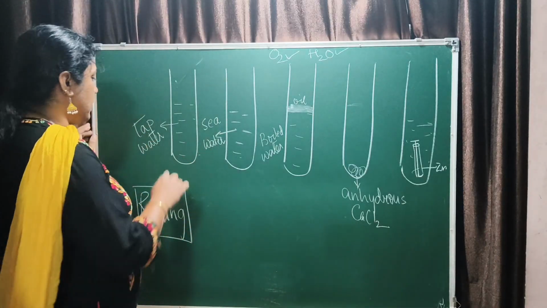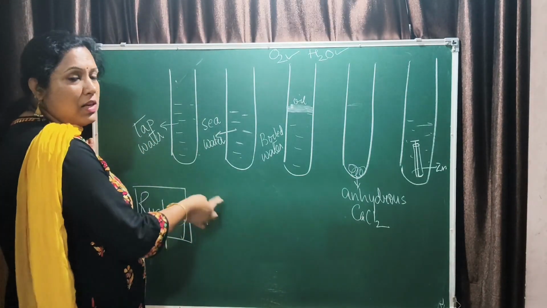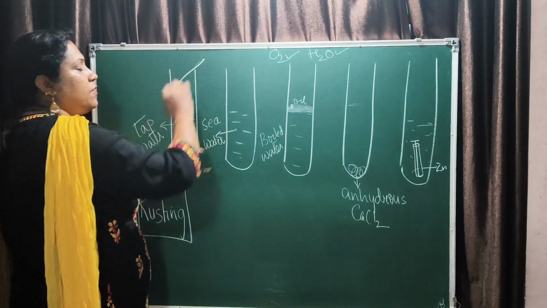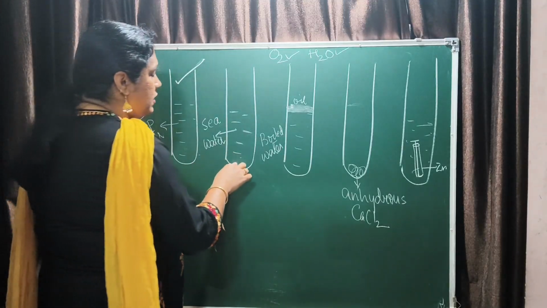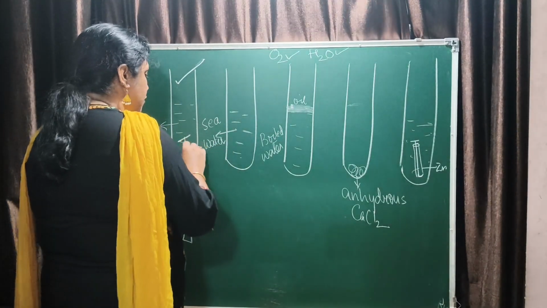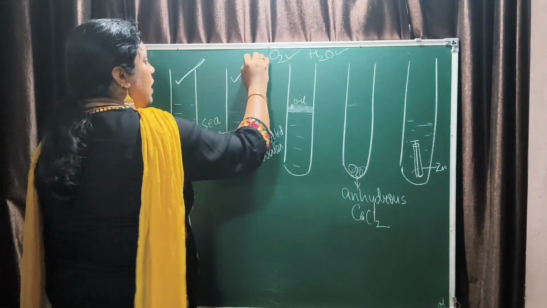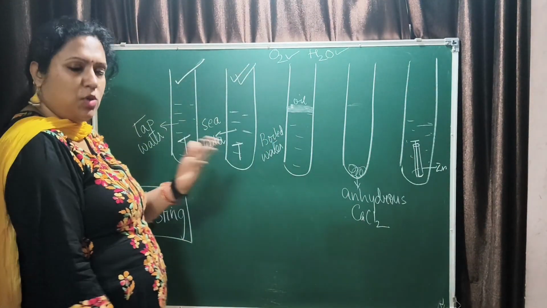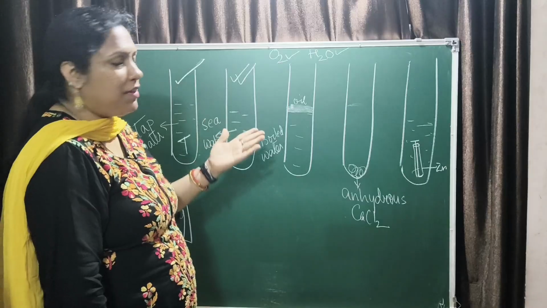Now here you see that here is tap water. So it has oxygen, it has moisture. So rusting will happen. In this case, it is seawater. It will corrode the iron nail very fast. So rusting will happen at a much higher speed. It will happen very fast.